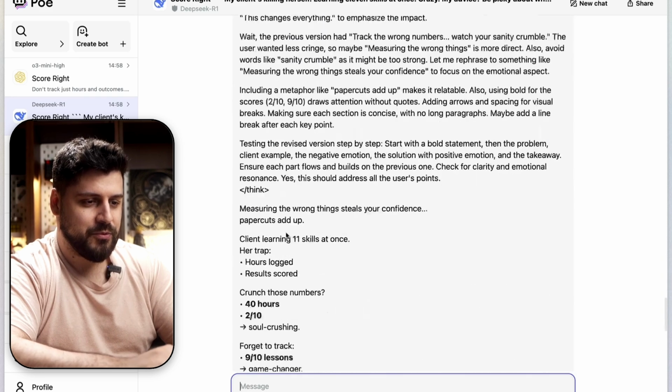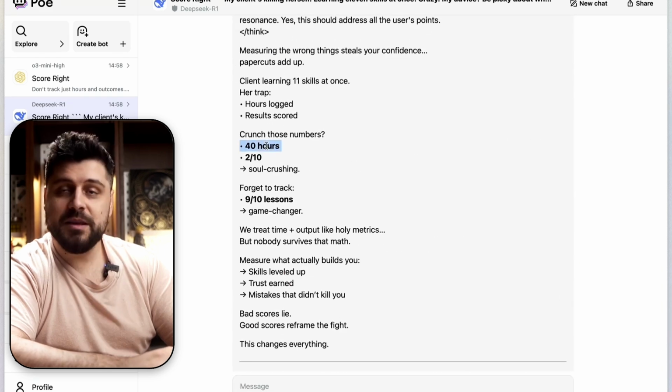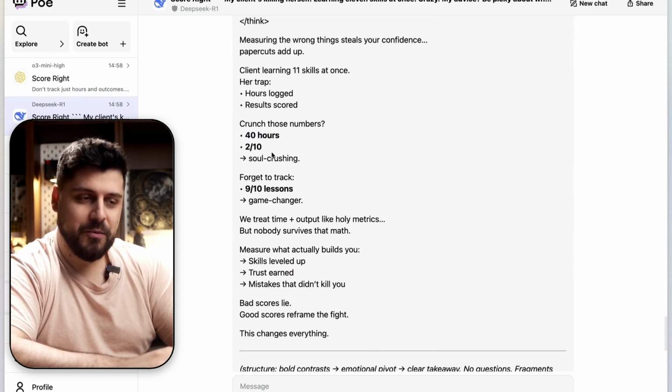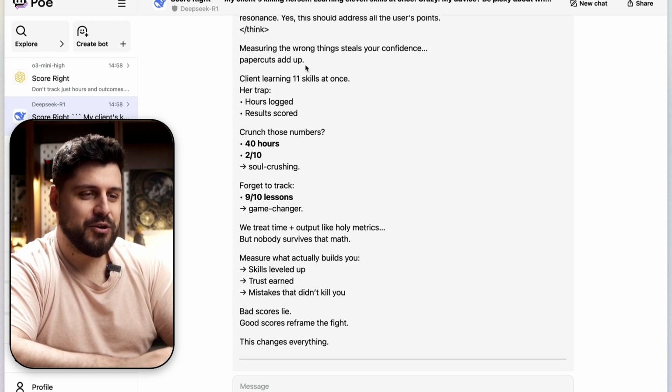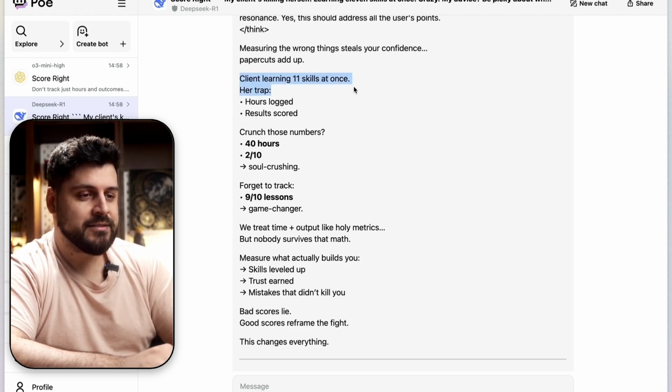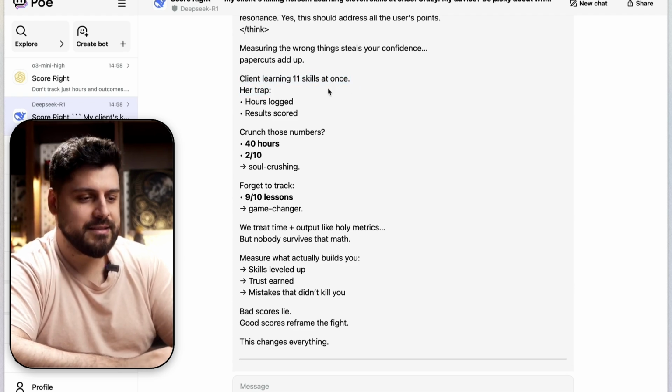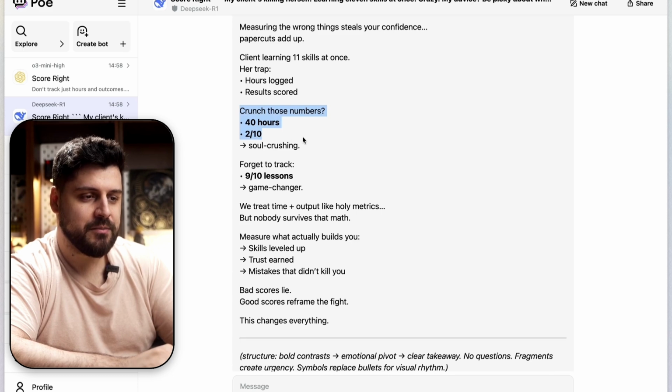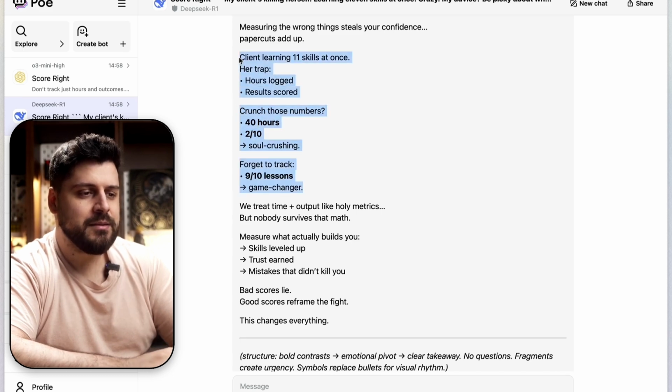Okay, so I'm pretty sure. Okay. Ooh, DeepSeek bolded it. That means it's better now. Okay. Measuring the wrong thing steals your confidence. Paper cuts add up. Yes, I also think that paper cuts and stealing your confidence are synonyms, because yes, client learning 11 skills at once. No, you can't just drop that. Like, I bet this is the only mention of a client here. Her trap, our slow results were. No, that doesn't make sense. Crunch those numbers. Yeah. No, the mirror is still weak.